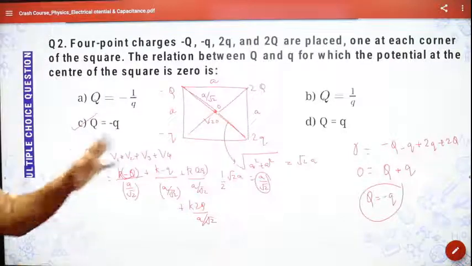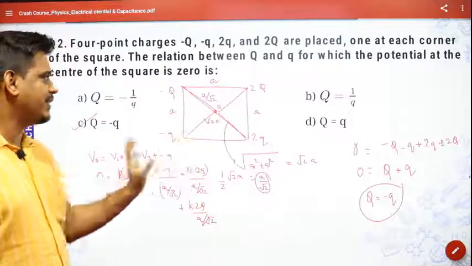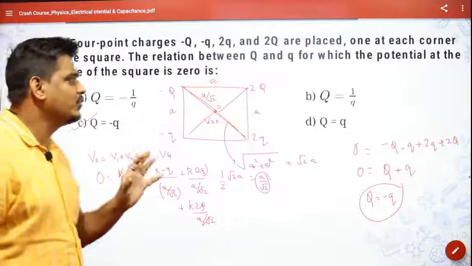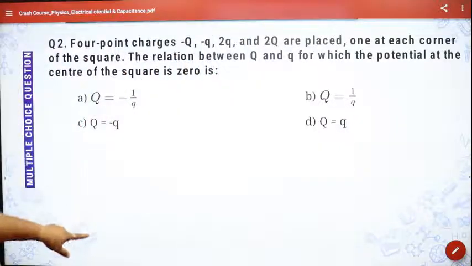I hope you have understood. A very basic question. The only thing is you should know the formula of superposition. If there is more than one charge, then you have to use the addition of all the respective electric potentials. Let's go to the next question.